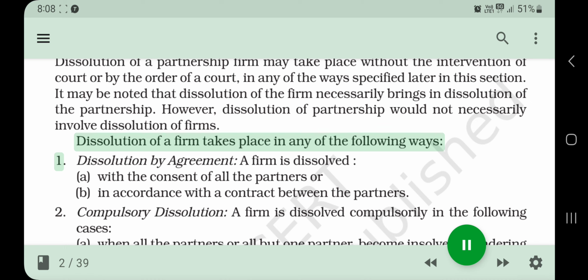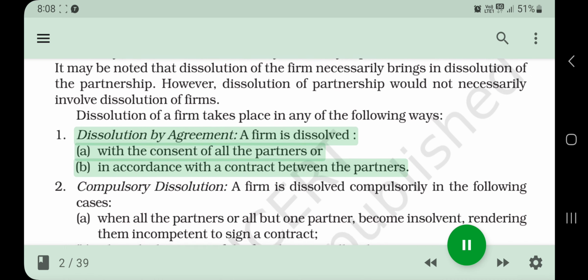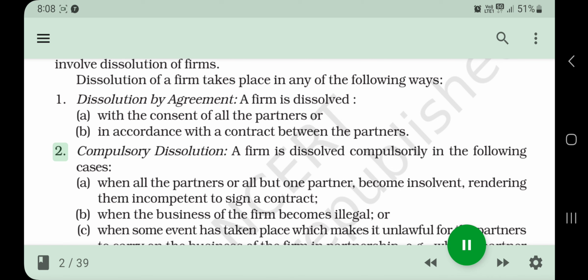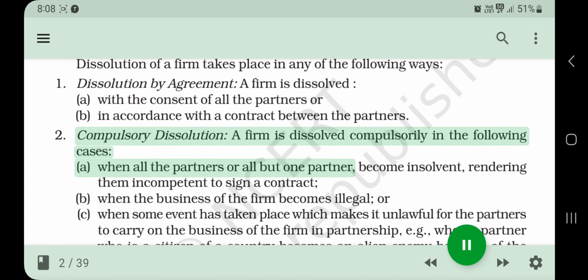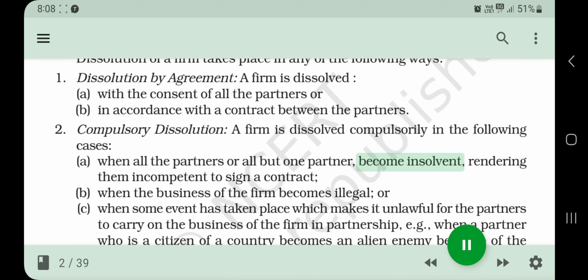1. Dissolution by agreement. A firm is dissolved a. with the consent of all the partners, or b. in accordance with the contract between the partners. 2. Compulsory dissolution. A firm is dissolved compulsorily in the following cases.